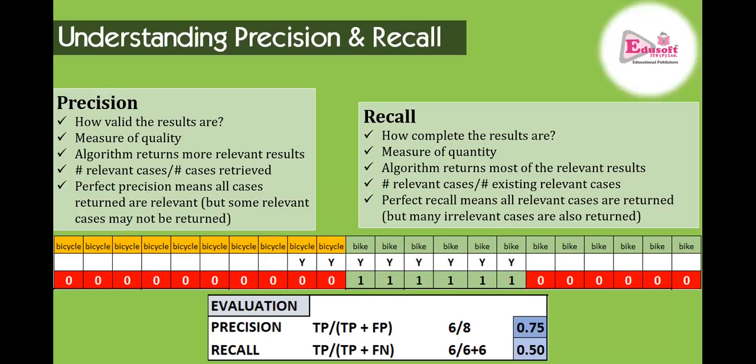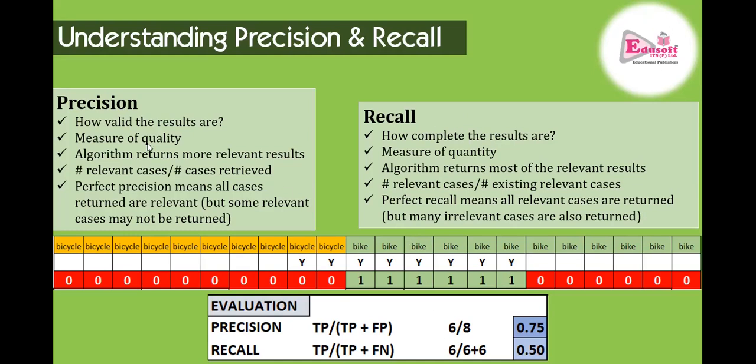Now, in contrast to precision, recall actually focuses on whether the result returned by the model is complete or not. And if you look at the situation below, the result is not complete. 6 bikes were left out. So recall is actually looking at the negative side also. It is measuring the quantity. It is asking for the real numbers. Okay, Mr. Model, you have done 10 predictions correct, but what about the 20 others which are left out? What about the 20 errors? So it is talking about the quantity. And if it is 1, that means 100% recall.